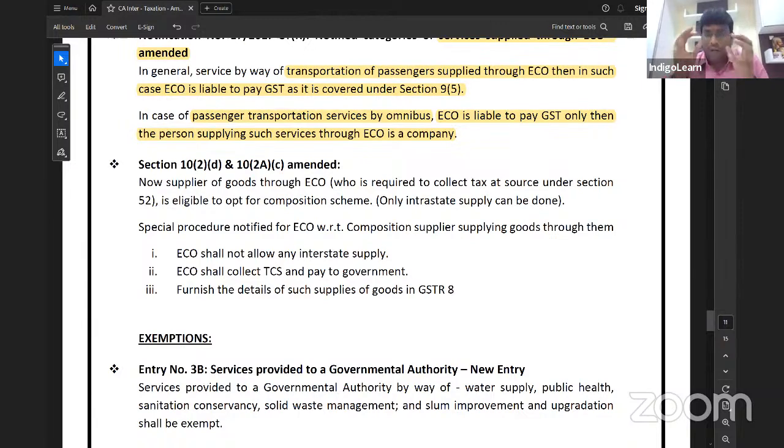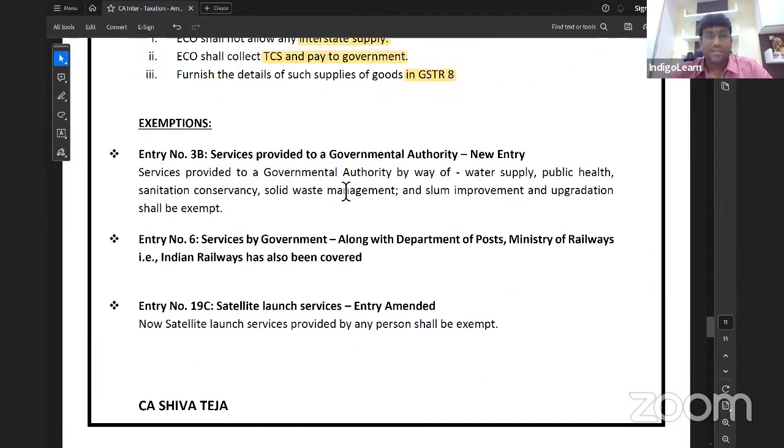But this point has been amended now. A person supplying goods through an e-commerce operator is eligible for opting for the composition scheme, provided he is doing only intrastate supply. A special procedure is notified for the e-commerce operator with respect to composition suppliers supplying goods through them. ECO shall not allow any interstate supply. That is important. ECO shall collect TCS and pay to the government, and furnish details of such supplies of goods in GSTR 8, which ECO will file. Clear, friends? Chalo.